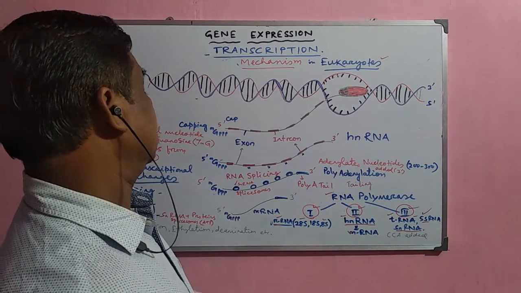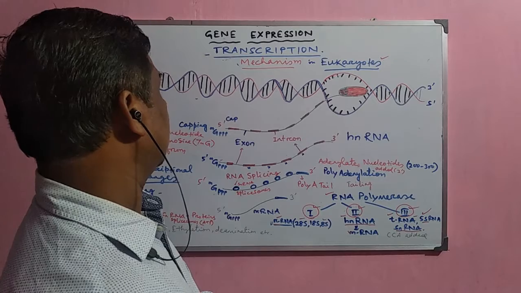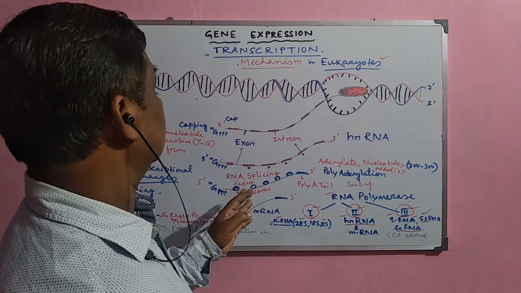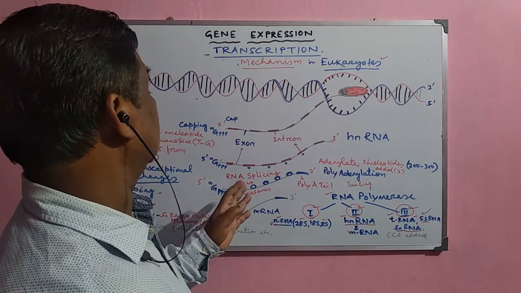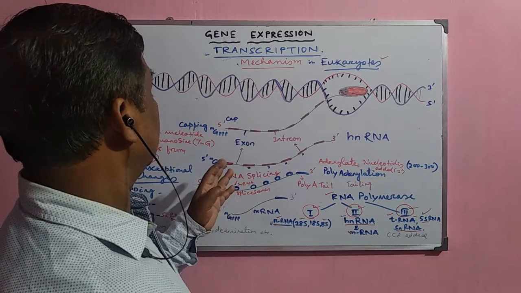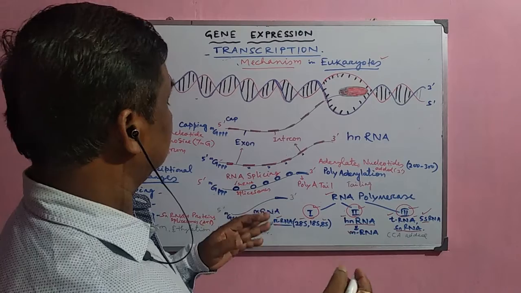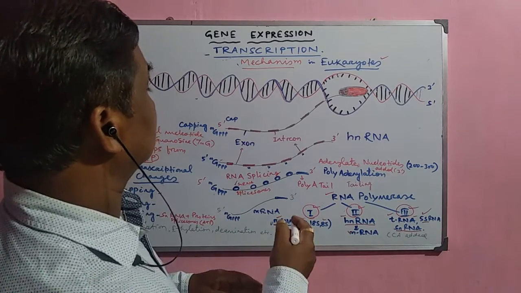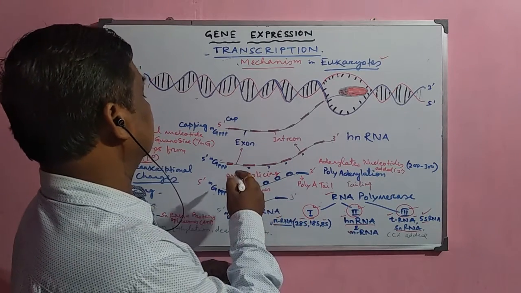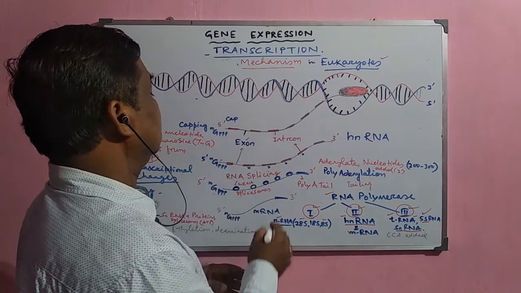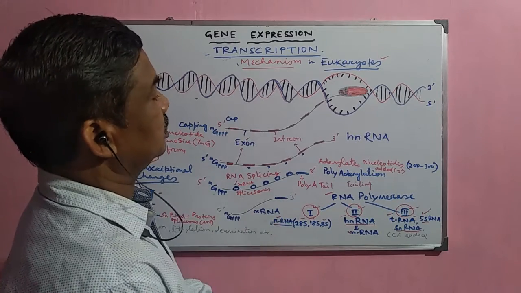During splicing, it forms spliceosomes, and spliceosomes help in the removal of introns and the joining of exons. Exons are the essential part and introns are the non-essential part.